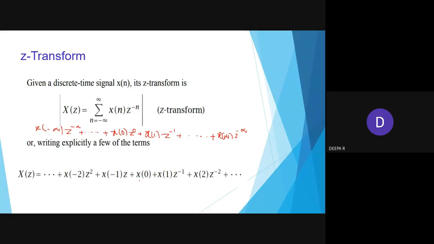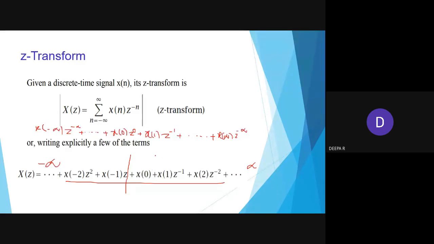They have written the dots going up to minus infinity on one side and plus infinity on the other, showing only a few terms, like x of 0 and x of 1, z power minus 1. For negative n, like x of minus 1, the z powers will be in positive powers. Here it is z power minus 1, here z power minus 2, whereas here it is x of minus 2, z power 2. Now we can classify.